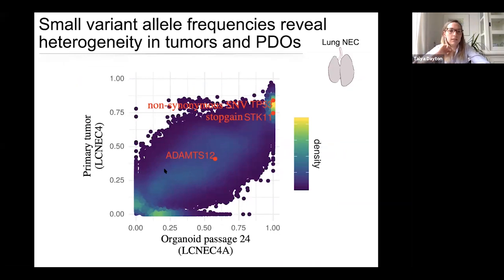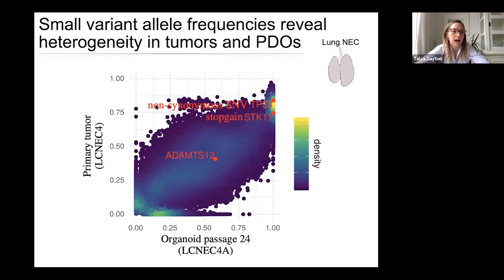And so what I'm showing you on this graph is essentially, each dot on this graph represents a small variant, so a mutation. And where it lies on the graph tells you the frequency at which it is found. So essentially, this P53 mutation that I've highlighted here lies on the top right-hand corner. So this is found in pretty much all of the cells, whereas this mutation here, for example, lies lower down towards the lower left-hand corner. And so it's found in a smaller fraction of the cells.